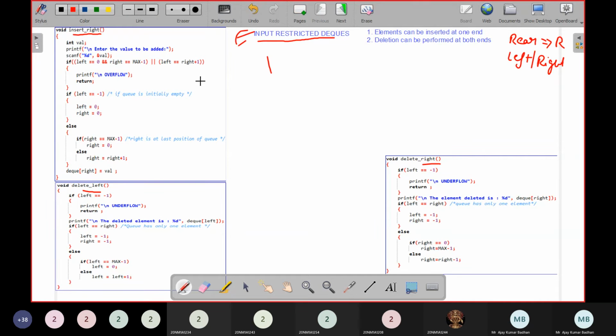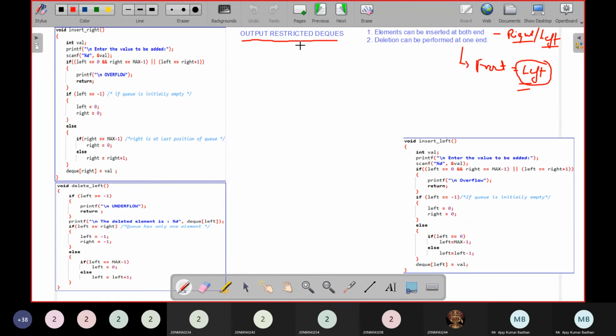If input restricted, you have to implement this function, this one and this one. That is nothing but insert right, delete left and delete right. But if you want to execute output restricted, then deletion is restricted. So you will be applying only one deletion function, that is deleting from the front, that is left. But insertion can be done from the right side or from the left side. So these two logics will be executed.